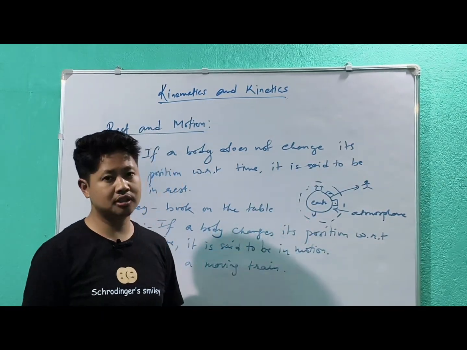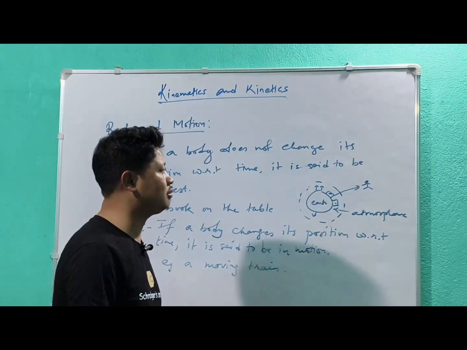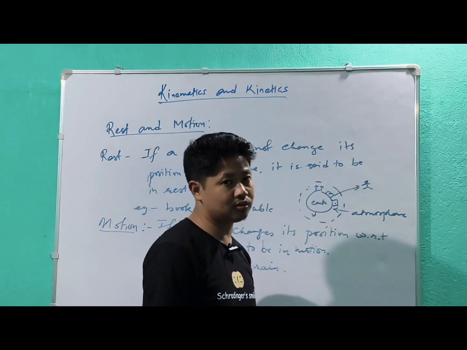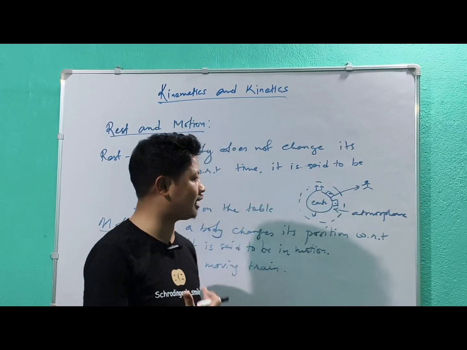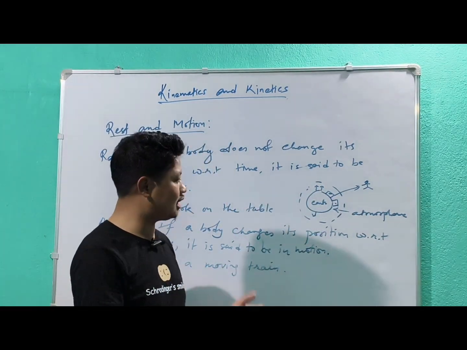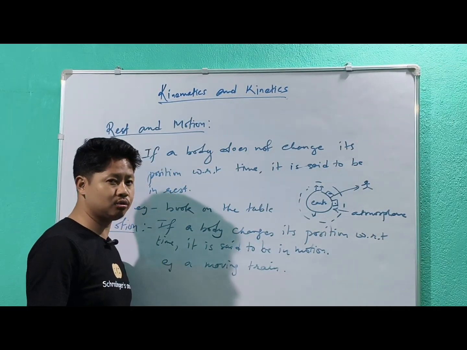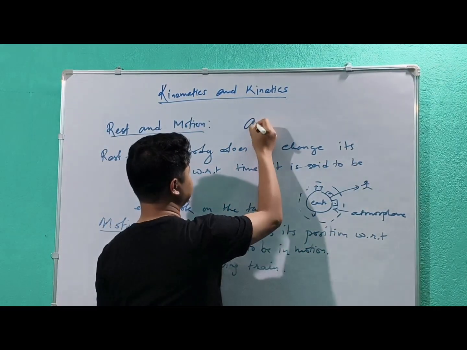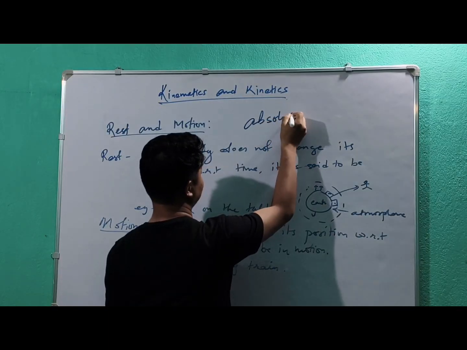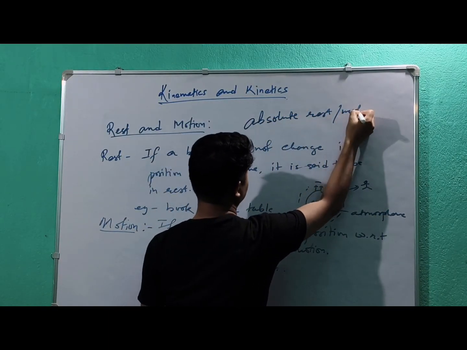First you are on the earth's surface, that is why for you the building and the trees were at rest, but now you are outside the earth. So for you right now, everything on the earth is in motion. So I must say there are no such terms as absolute rest or absolute motion.